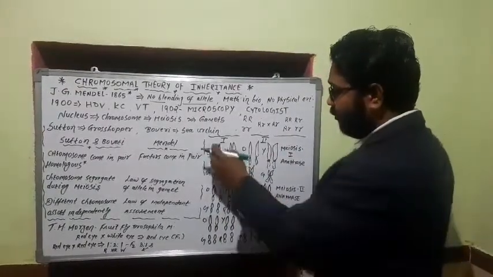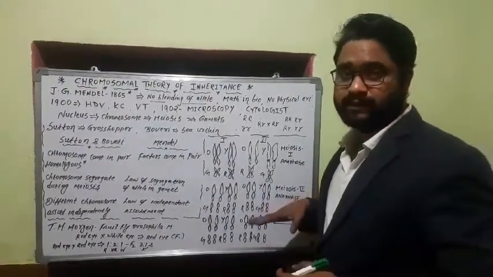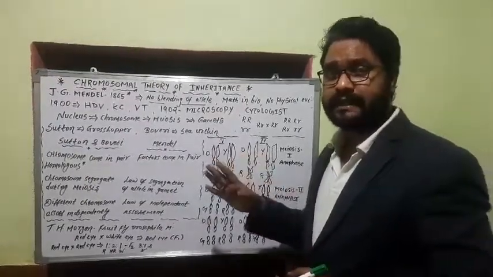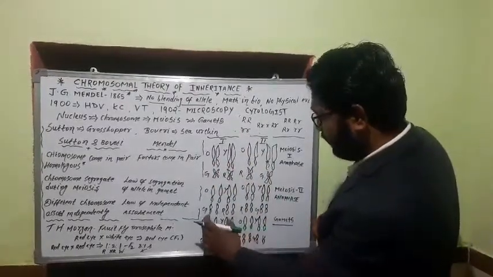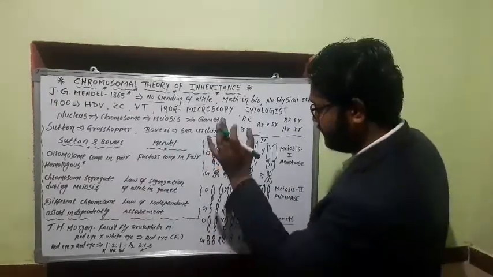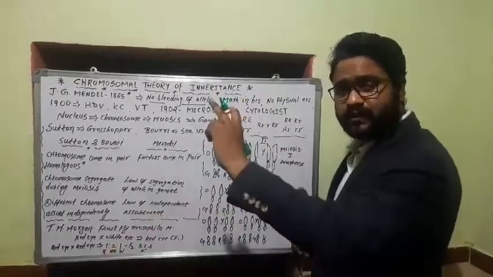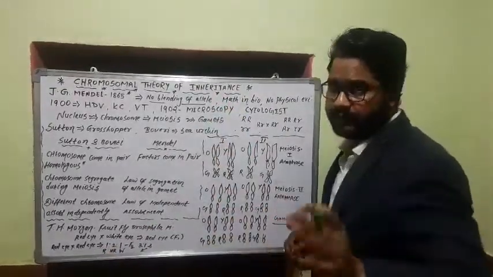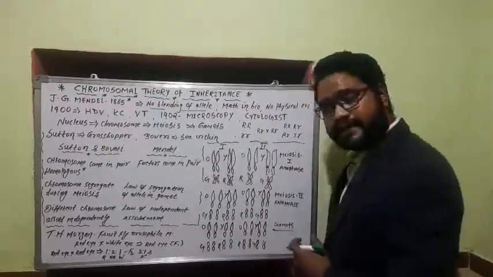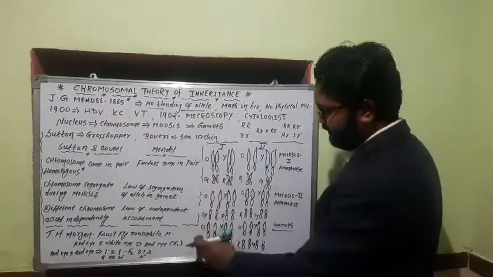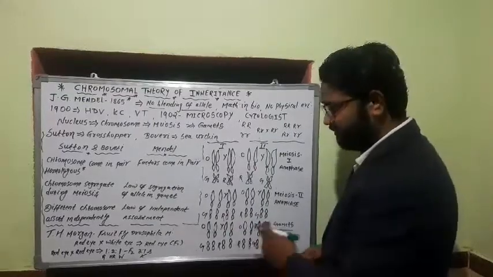Okay, now once these homologous chromosomes are separated, in meiosis 2 we know that it ends with the formation of 4 haploid gametes. Now here you see, after meiosis 2, we got 4 gametes from this one diploid cell after meiosis 1 and meiosis 2. Meiosis 1 was reduction division and meiosis 2 is equational. Now what we are getting here, these 4 haploid gametes, is that this orange can form a gamete with green also, and this orange can form the combination with red also.